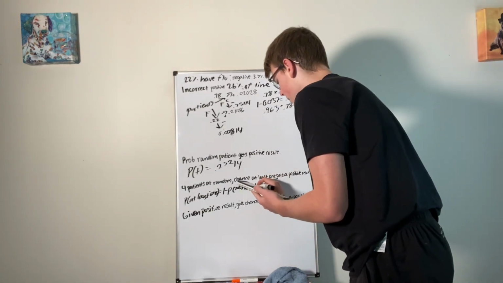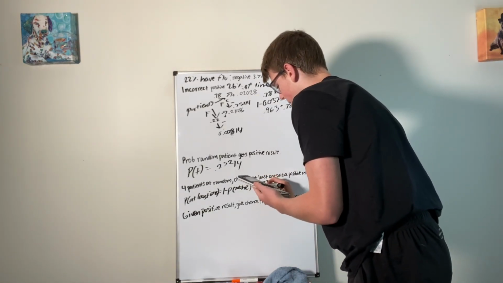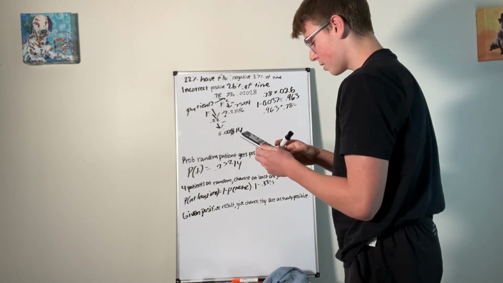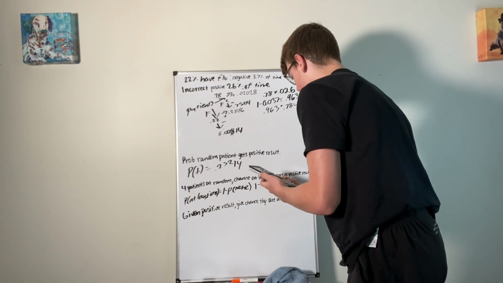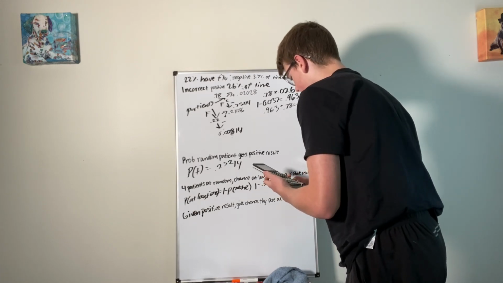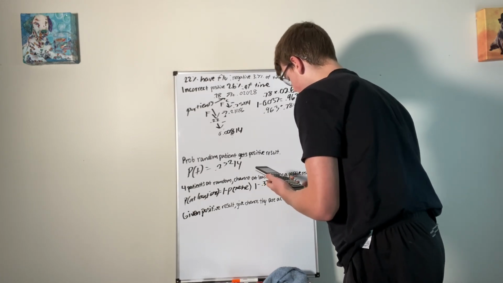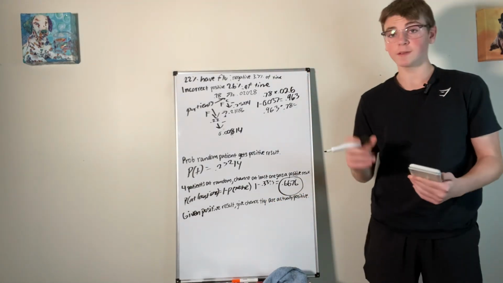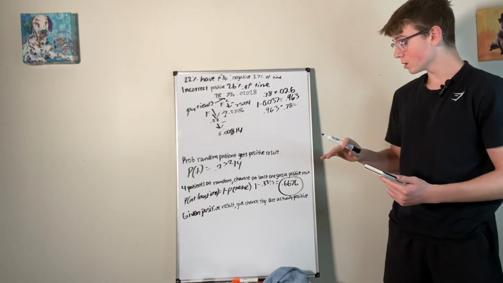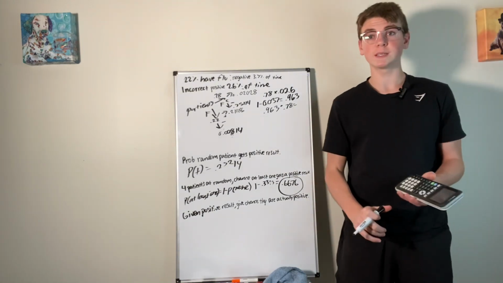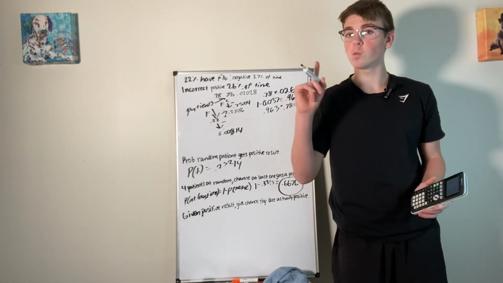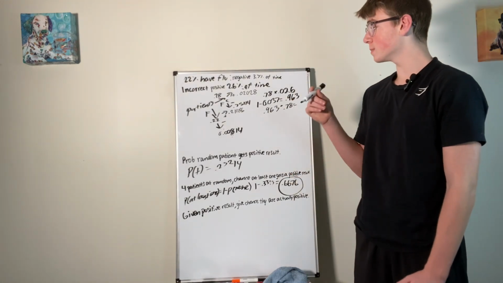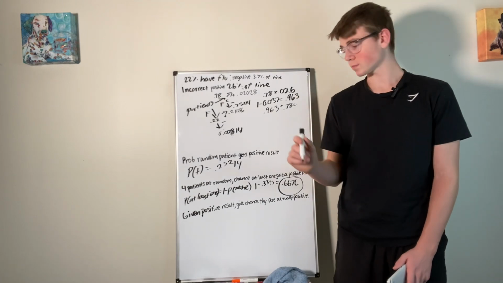And that'll be 1 minus 0.3323 something. It's 1 minus that, and you'll get 0.6676. So there is a 0.6676 probability that if you have 4 random patients, at least one of them gets a positive result. Doesn't mean they actually have the flu, just means they got a positive result.